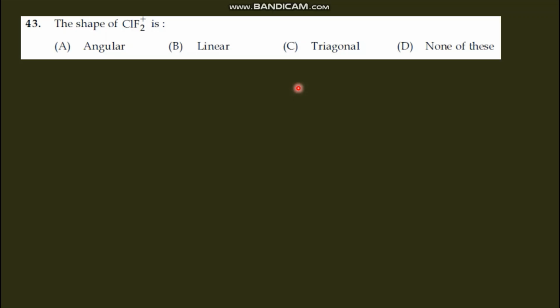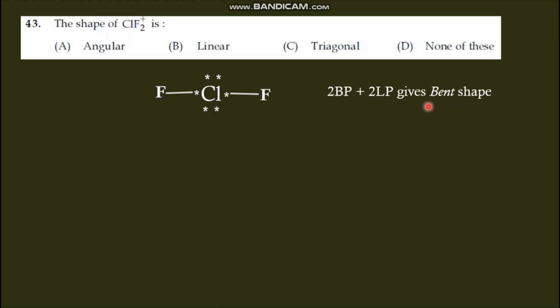The shape of ClF2 plus is related to VSEPR theory. First, Cl has 7 valence electrons, so the plus charge means overall 6 valence electrons. I represent it like this. Now we have 2 fluorine, so we attach two fluorine. Now this is 2 bond pair and this is 2 lone pair. 2 bond pair and 2 lone pair will give a bent shape, otherwise called angular. So option A, angular, is the correct answer.